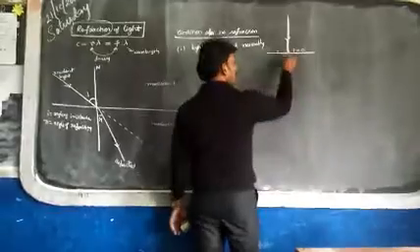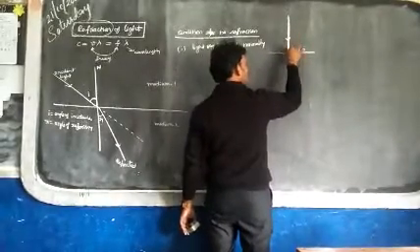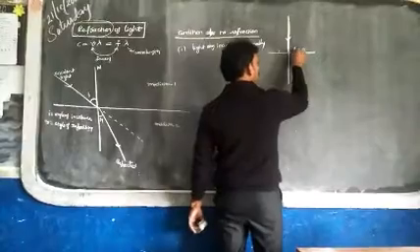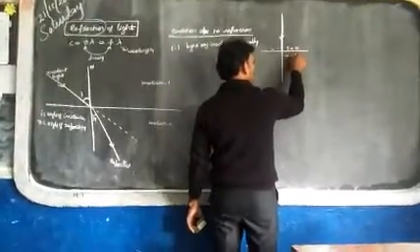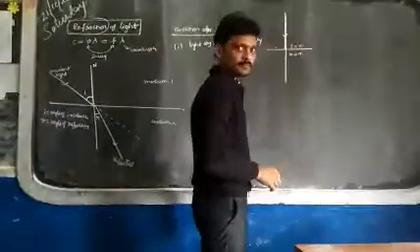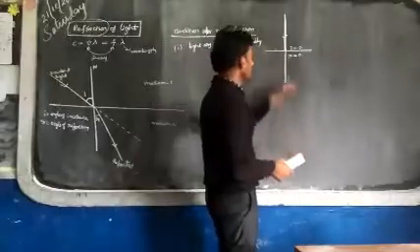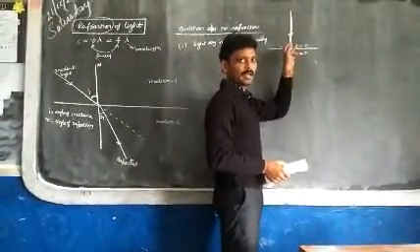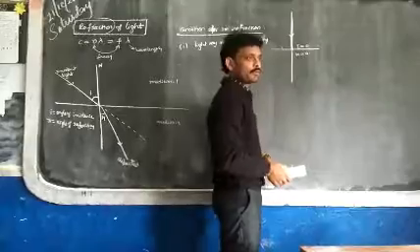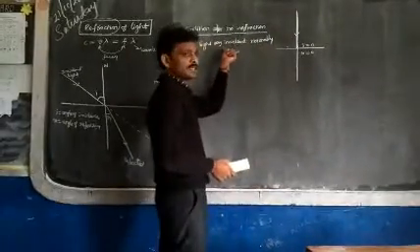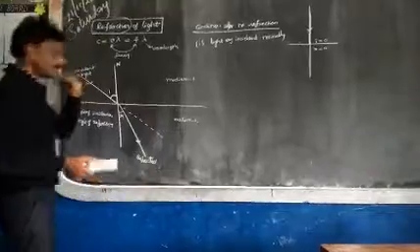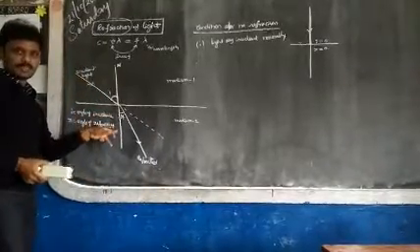Then light ray retraces its path. Here it is moving like this. Okay? No bending. So I equal to 0. Automatically angle of refraction is also 0. So there is no bending here. There is no refraction here. Remember, no bending means no refraction. So first condition, if light ray incident normally, then there is no refraction. Here light ray incident slantwise, that is why refraction is there.